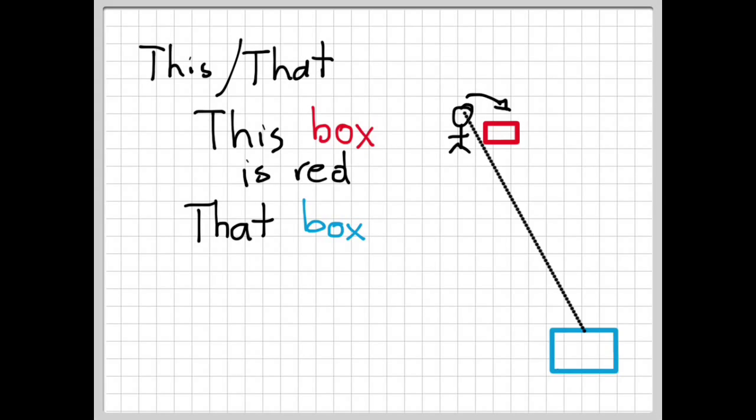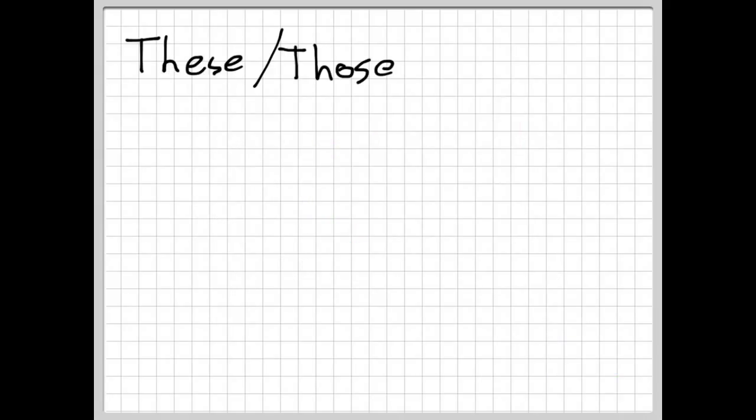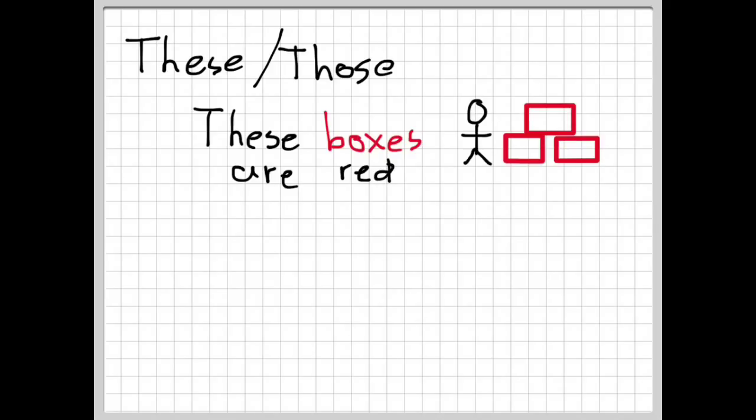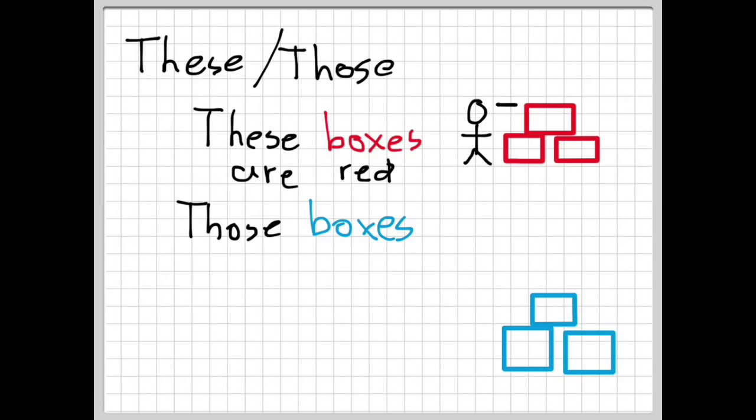That box, the box over there, is blue. That box is blue. The plural form of these words, these and those. These boxes are red. The boxes that are close to me. But those boxes are blue. The boxes over there.